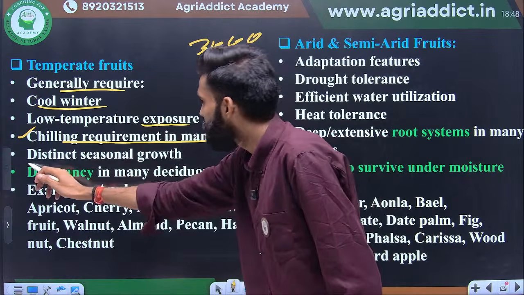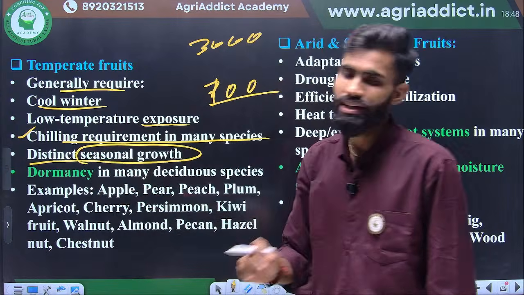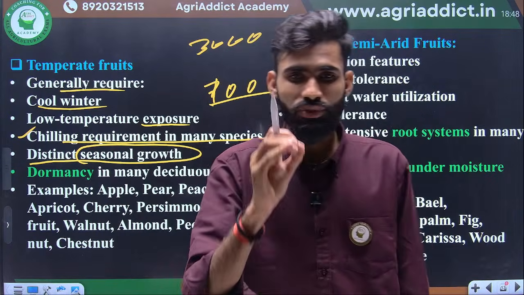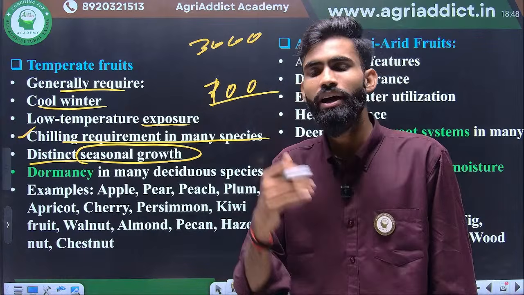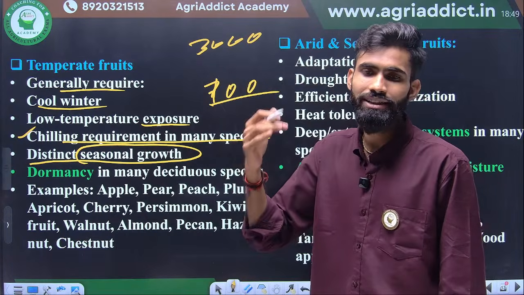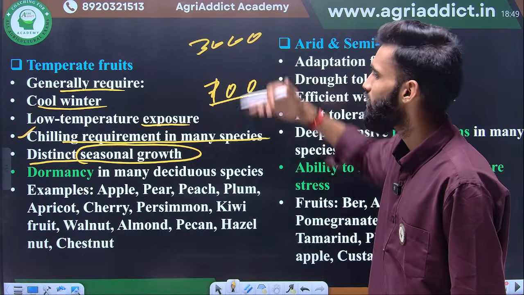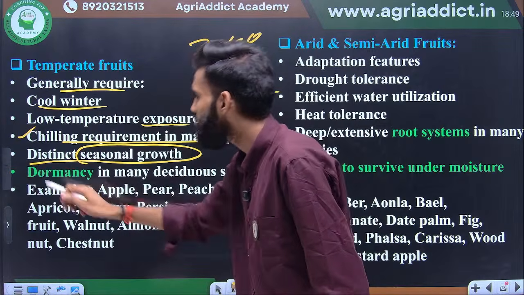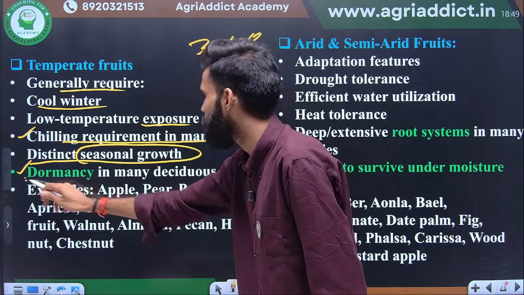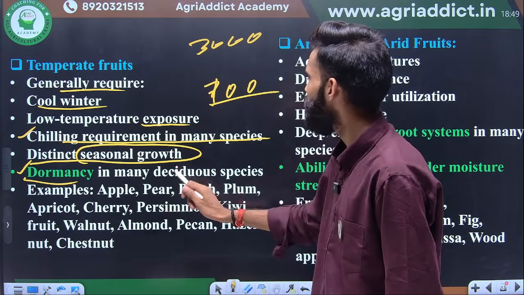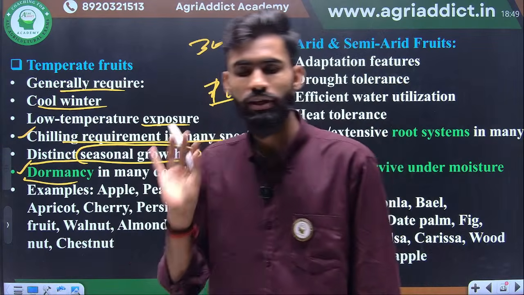Okay, distinct seasonal growth means in the winter it goes down to 0 degrees Celsius, but in the summer it goes up to 20 to 25 degrees Celsius. So here the minimum temperature tolerance is there. How is the tolerance there? Due to dormancy. What is dormancy? In many deciduous species, especially deciduous,